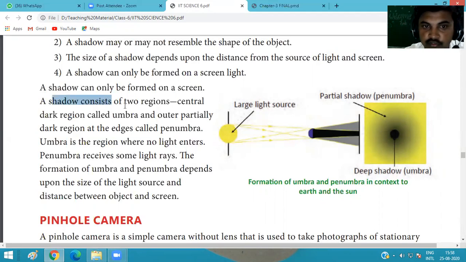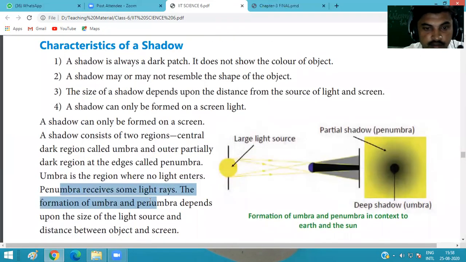So a shadow consists of two regions. The central dark region is called umbra, and the outer partially dark region at the edges is called penumbra. Umbra is the region where light does not enter, but penumbra receives some light, so it forms a light shadow. It also depends on the size of the source and the distance of the object and screen.